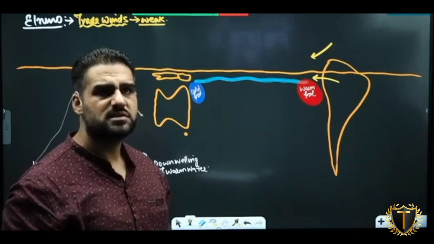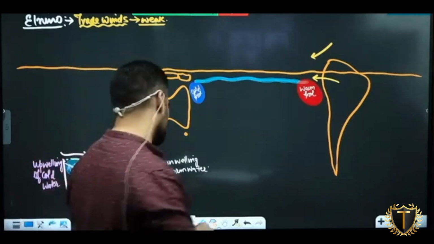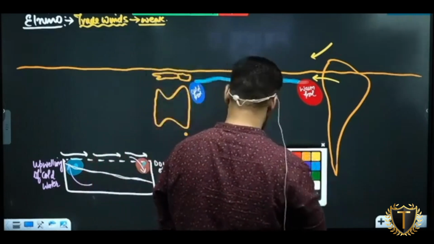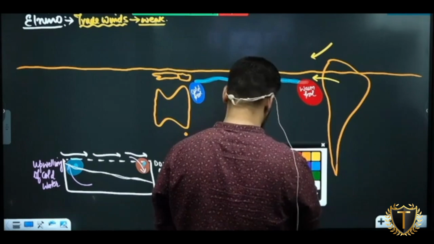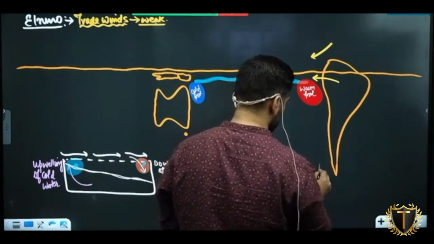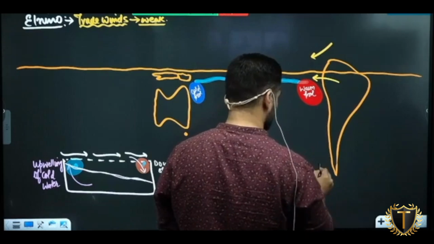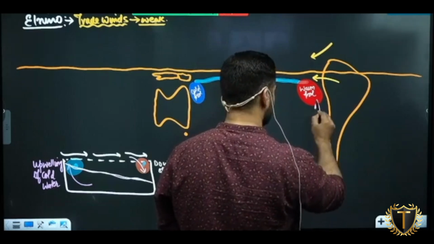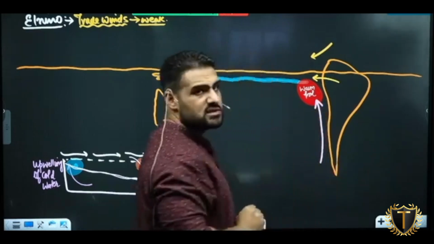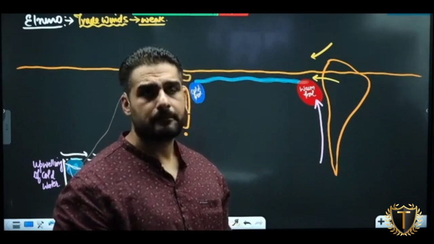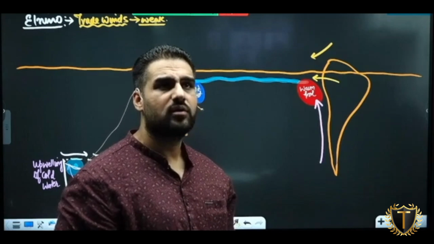Can I say reverse of this is happening? अब यहाँ देखो. What was this wind? Sorry, what was this current? Peruvian current. आपने बुक्स में पढ़ा होगा.